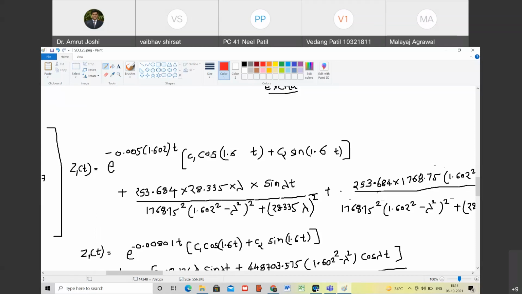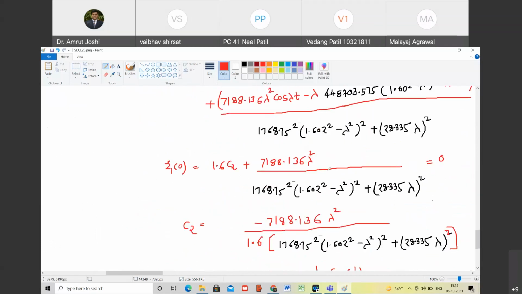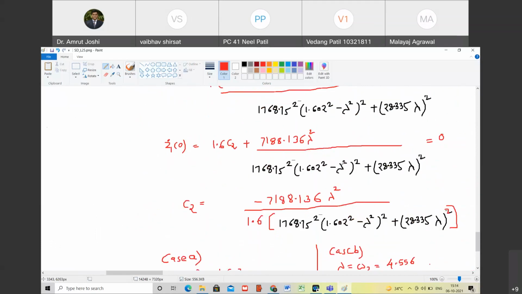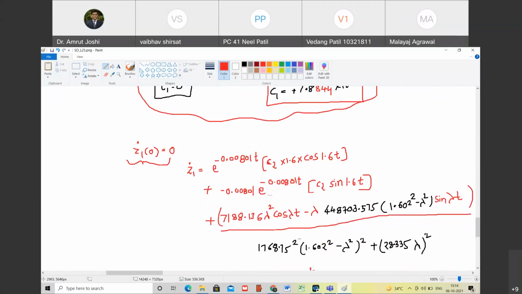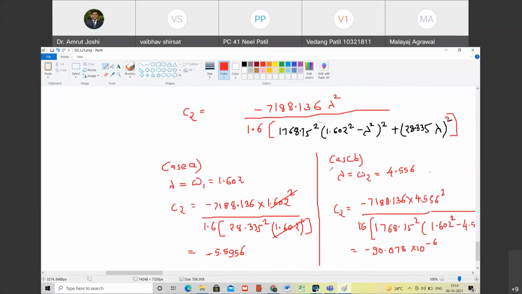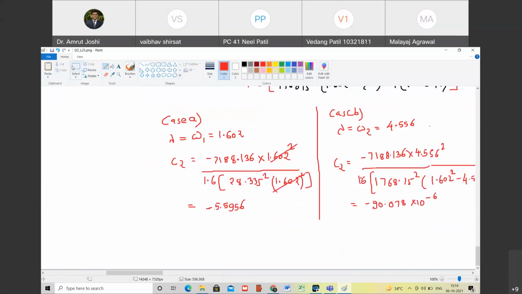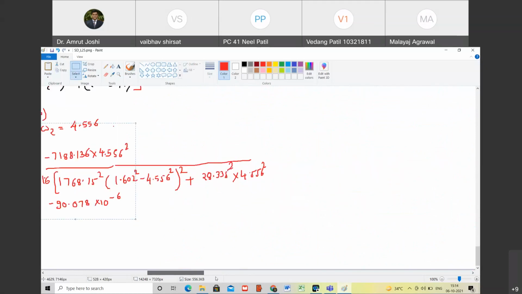We will have to take the derivative of this term. No. Okay. So this calculation is not correct. This is only when C1 is 0, case A. Yes. For case B, this calculation will have to be done. So the calculation for case B we will do in the next class. Okay, sir. C2 is not correct.